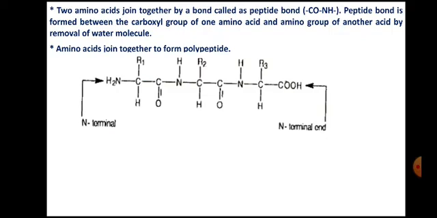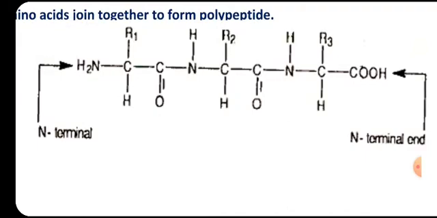This is a diagram of a tripeptide chain. Here you can see R1, R2, R3. These are the different functional groups which indicate that this is one amino acid, second amino acid, and third amino acid.